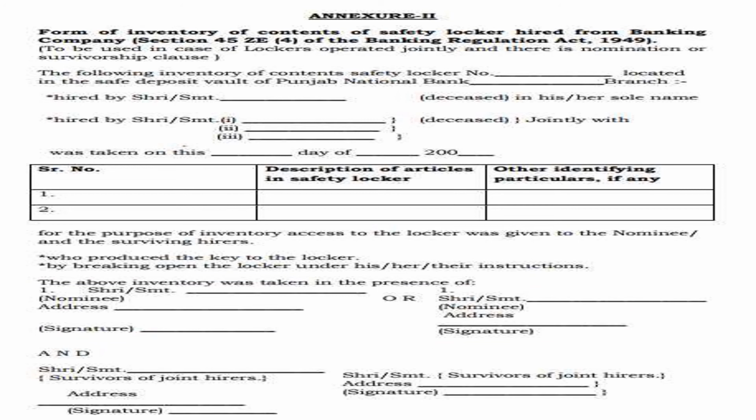compulsory part for you now. Here you have to mention the name of the person who is actually hiring this bank locker, and the address and signature of that person.